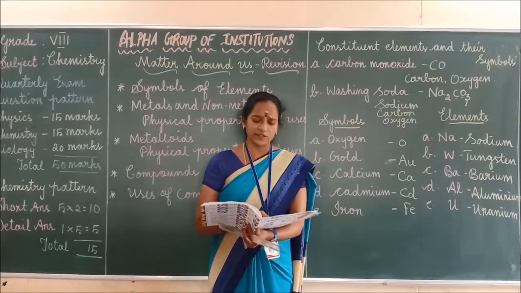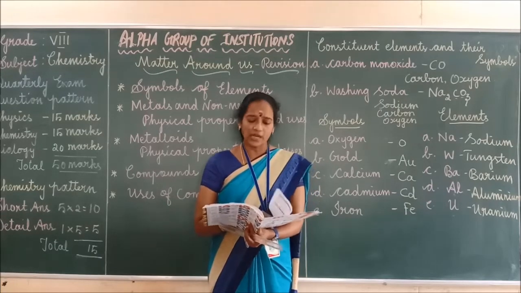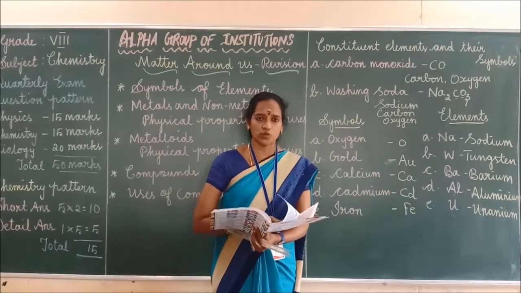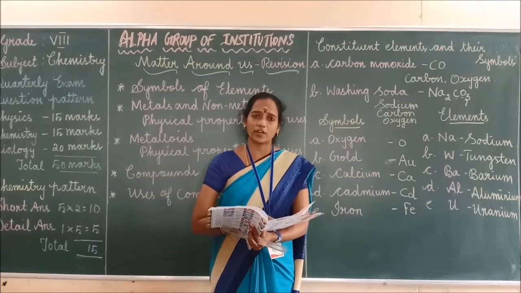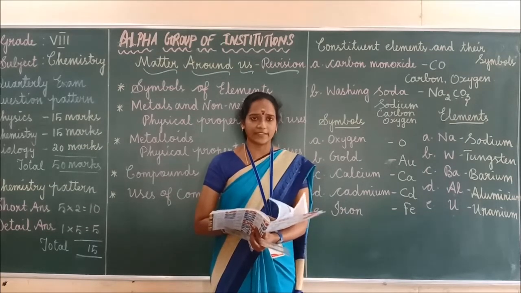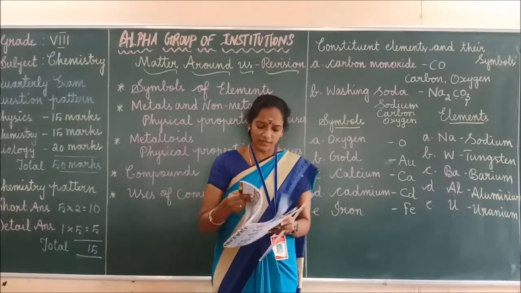What constituent elements are present in sucrose? Carbon, hydrogen and oxygen. Then we have to write the uses of sugar. It is mainly used for preparing juice, toffees. Like that we have to write the uses. In that manner you have to write. Got it, children? Next.